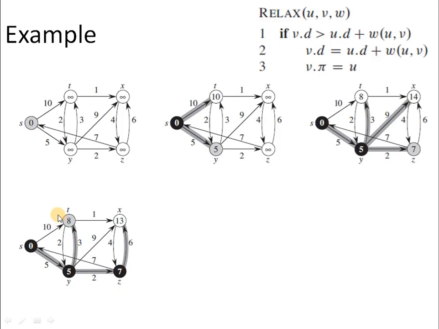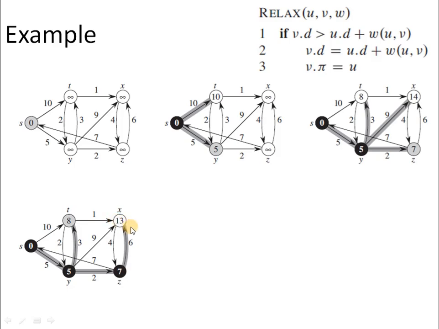Now again we have to pick either T at a distance of 8 or X at a distance of 13. So again the minimum one, T, will be picked, and now from T we can reach Y, but it is already fixed. That means its minimum distance from the source is fixed. Now from T we can reach X, and the distance via T comes out to be 8 plus 1, that is 9.